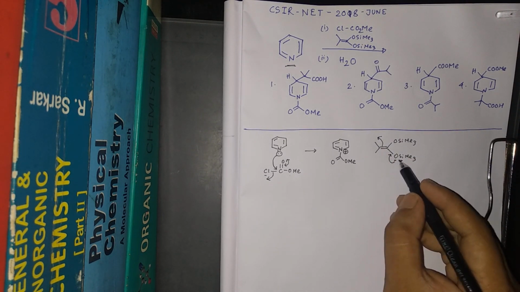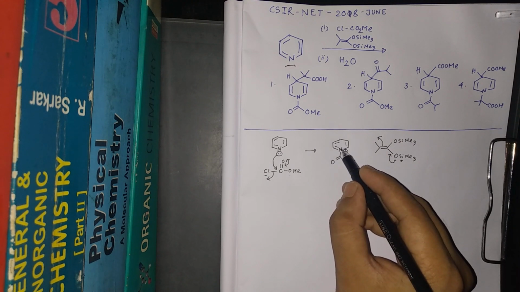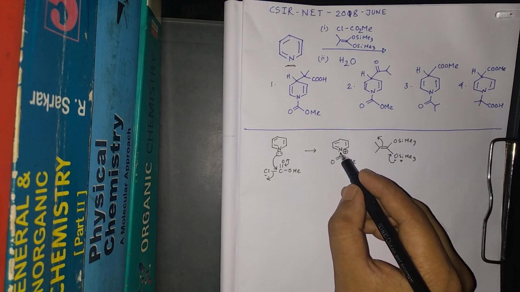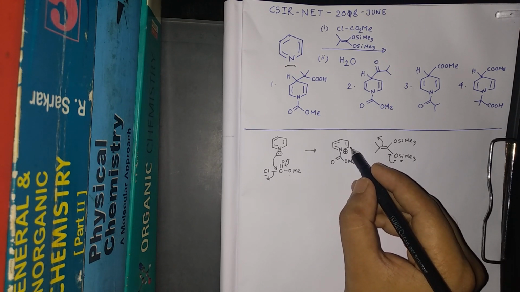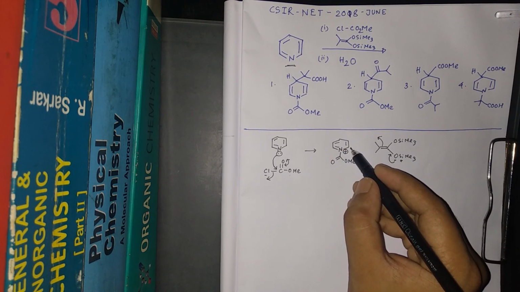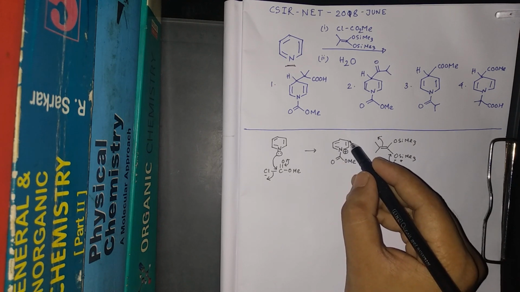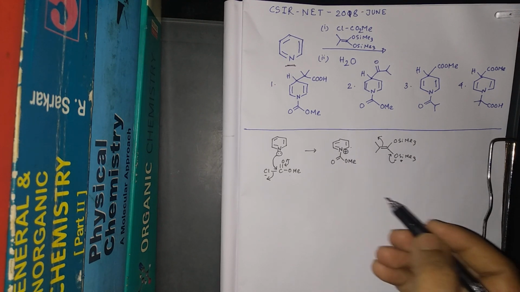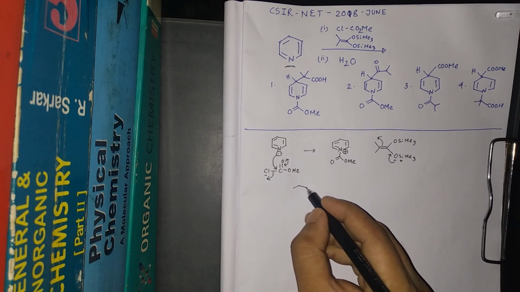So this is a nucleophile, and this pyridine ring, due to the positive charge on the nitrogen, has an electron deficiency. So there are the alpha positions, or it can act at the para position. So ortho position or para position, but meta position is not possible because of the resonance. I will show the resonance as well.